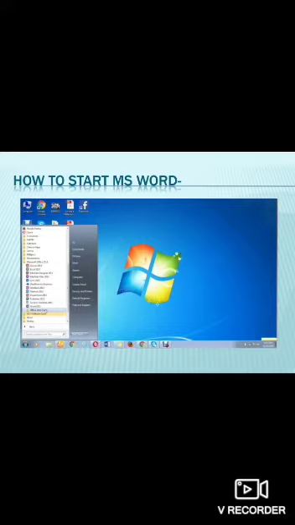So, first we will study how to start MS Word. Children, in this chapter, we are using Microsoft Word 2013 version. So, this MS Word can be started in two manners. Either you can start it simply by clicking over the icon of the Microsoft Office Word present on the desktop, or you can start it through the start menu.